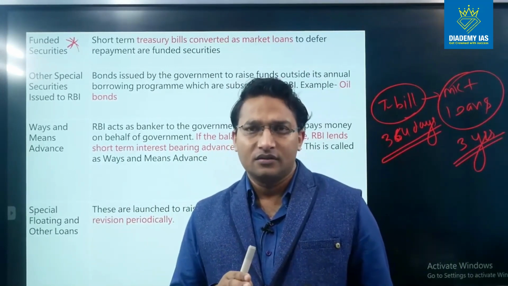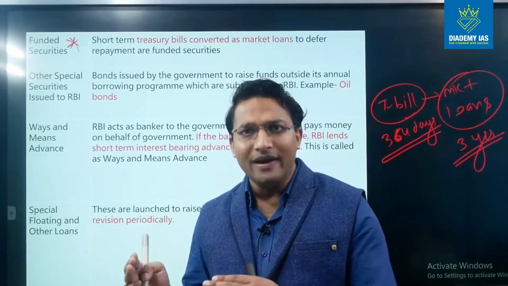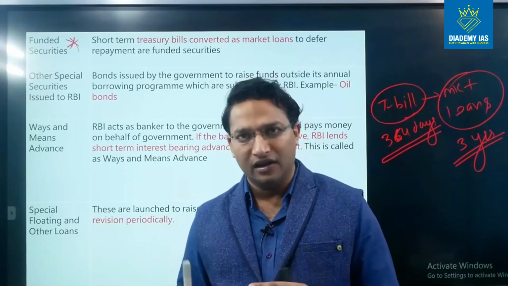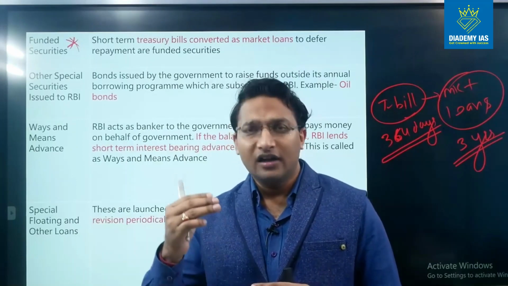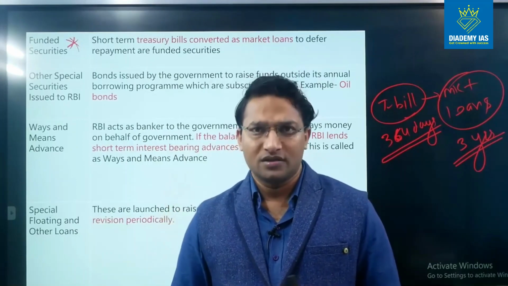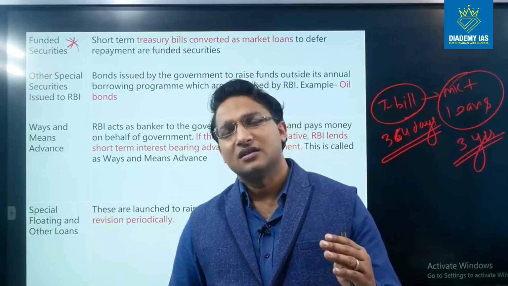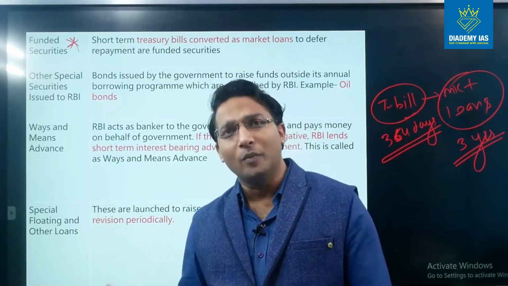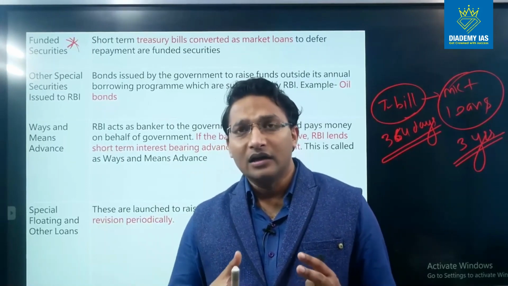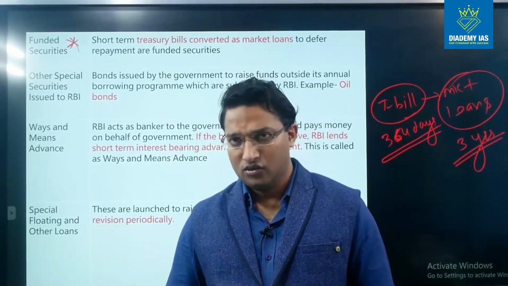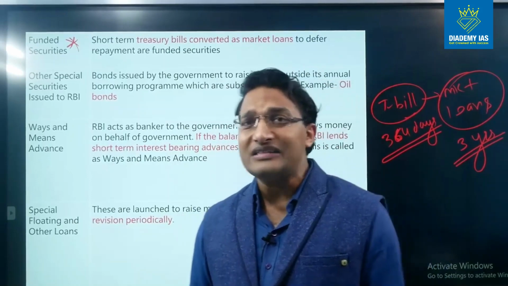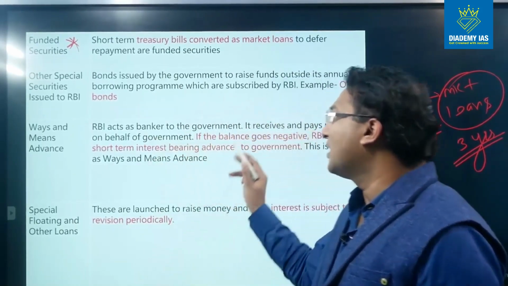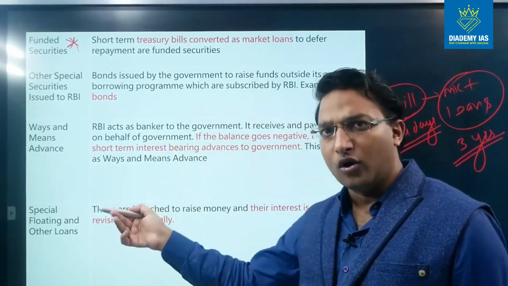Many times the government balance with the RBI comes to negative, that means it comes below 0 rupees. So in such cases, RBI makes the payment on behalf of the government by giving an advance to the government. This advance is called ways and means advance.